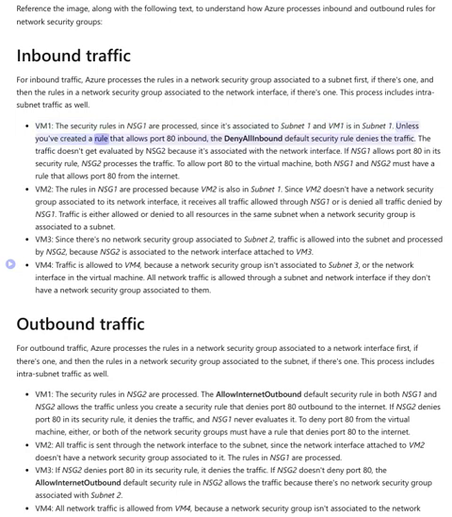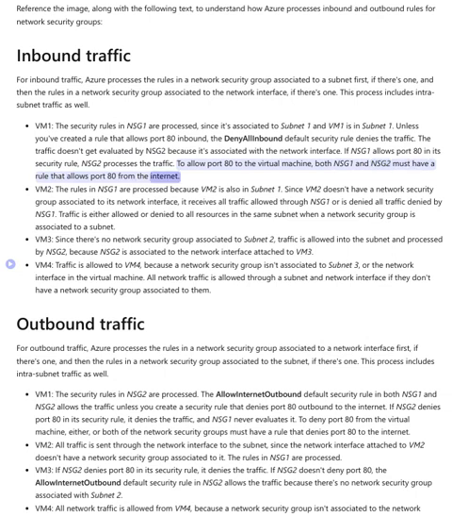Unless you've created a rule that allows port 80 inbound, the deny all inbound default security rule denies the traffic. The traffic doesn't get evaluated by NSG2 because it's associated with the network interface. If NSG1 allows port 80 in its security rule, NSG2 processes the traffic. To allow port 80 to the virtual machine, both NSG1 and NSG2 must have a rule that allows port 80